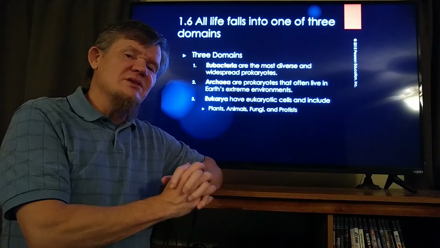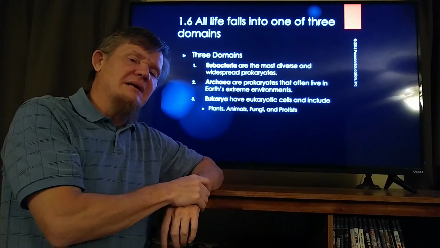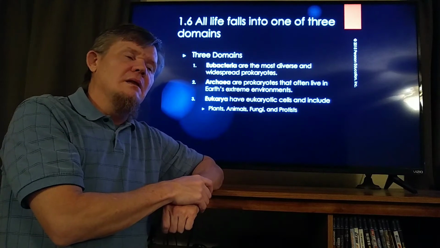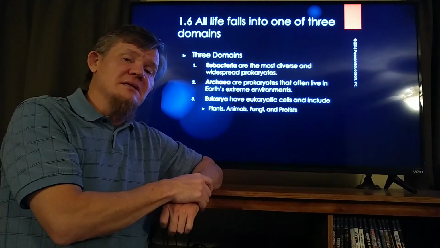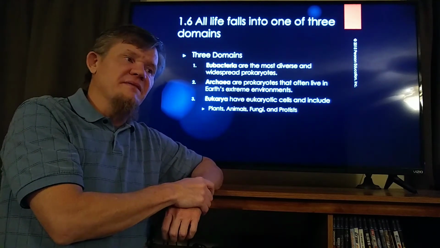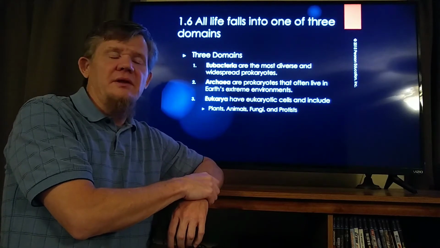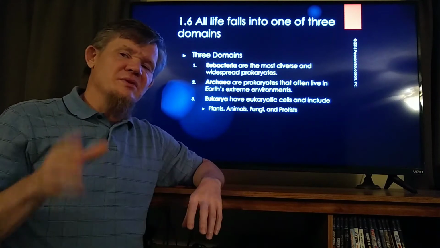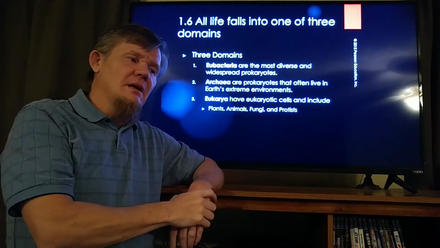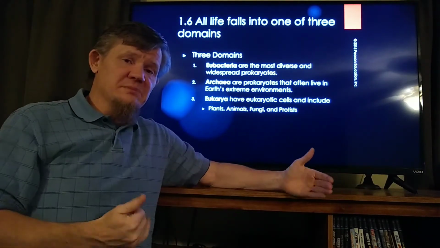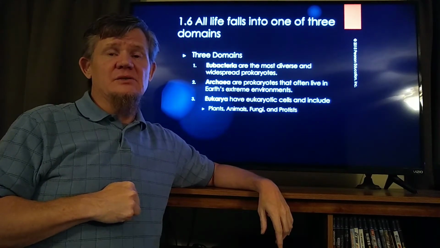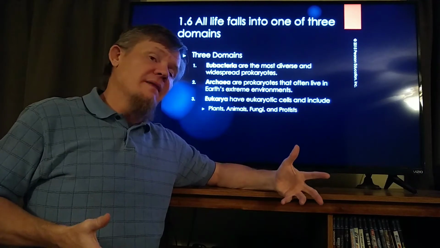And the people that studied bacteria and archaea said, look, these two groups shouldn't be classified together. The only thing that they have in common is the fact that they don't have a nucleus. After that, they're really nothing alike. If you want to say that the difference between you and a tree is the difference between kingdoms, then these two things are more different than that. So we need something even more different than kingdoms.